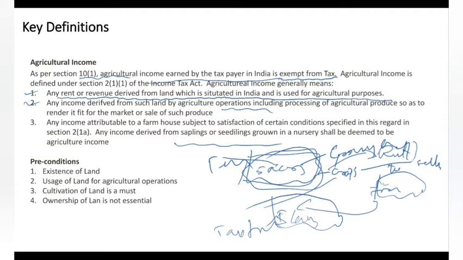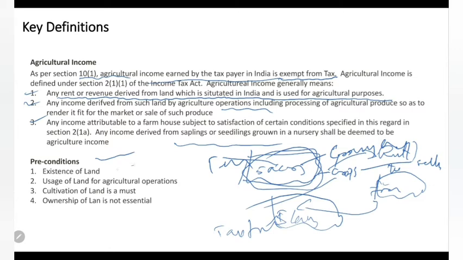Clear guys, what is all agriculture income? Any rent, or if you are growing crops or something, whatever revenue you get is agriculture income. Any income on a farmhouse with certain conditions, and selling seeds or saplings also will be called agriculture income. Okay. So what are the preconditions to call it agriculture income?